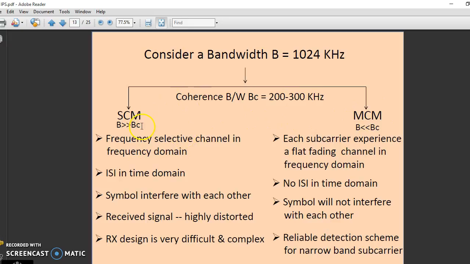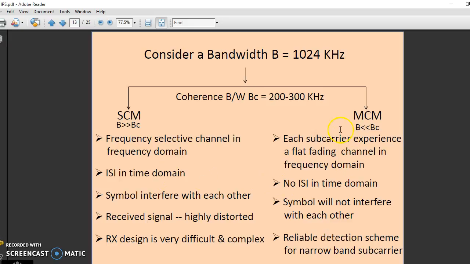So what happens in single carrier communication? In the frequency domain, the channel becomes frequency selective, or in the time domain there is intersymbol interference. In ISI, the symbols interfere with each other. So the received signal is highly distorted and it is very difficult for the receiver to extract the information.